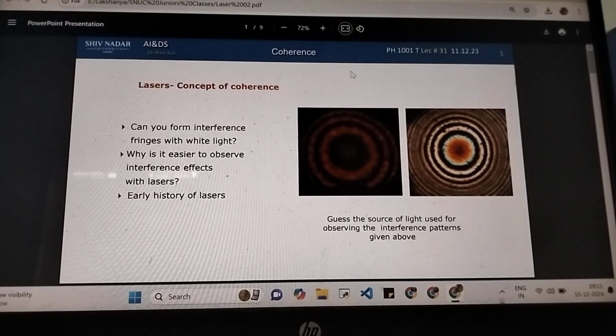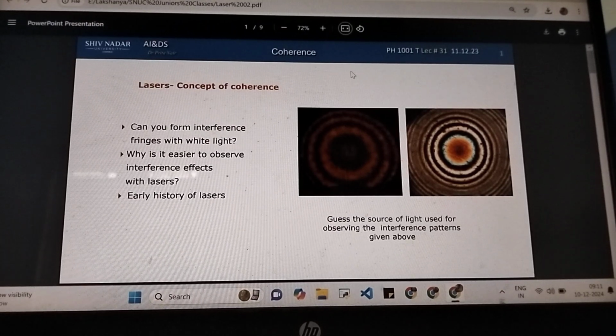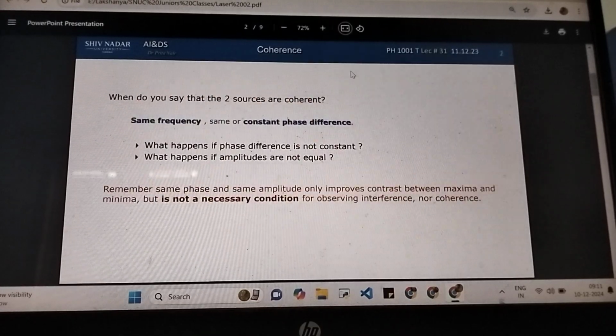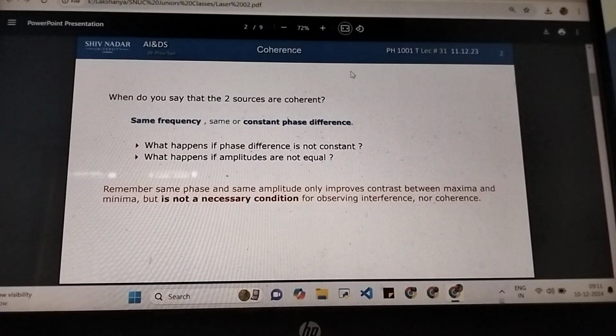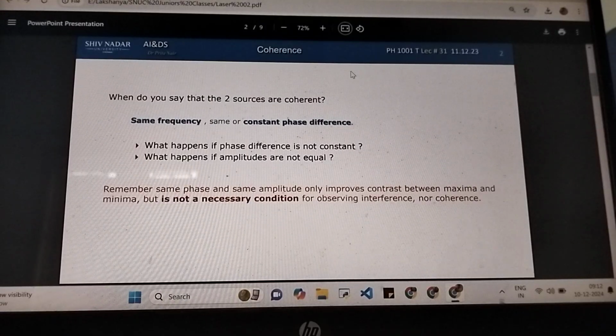We saw a laser has 4 properties, in which we learnt about intensity, monochromaticity and directionality. Now we shall take a look at the 4th and final property, which is coherence. So when do I say two sources of light are coherent?